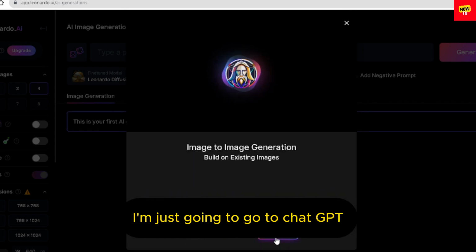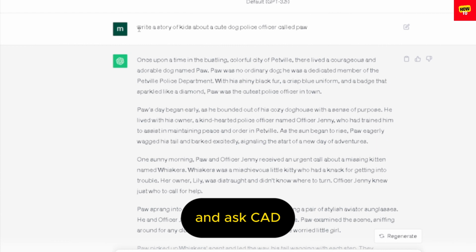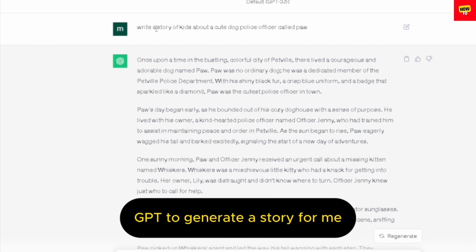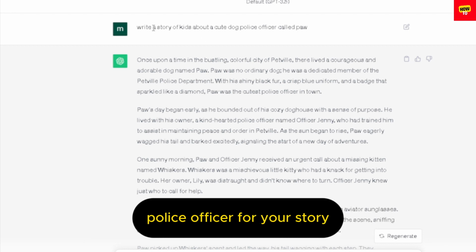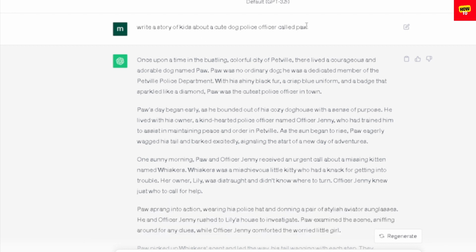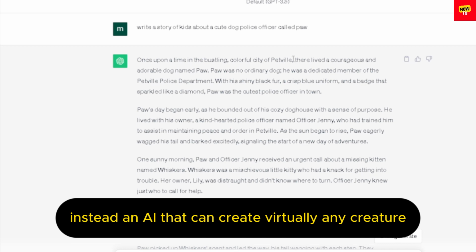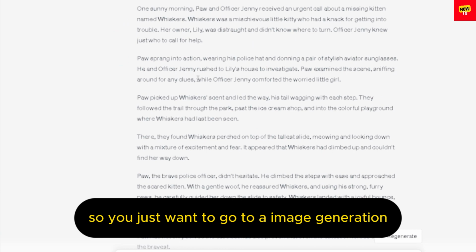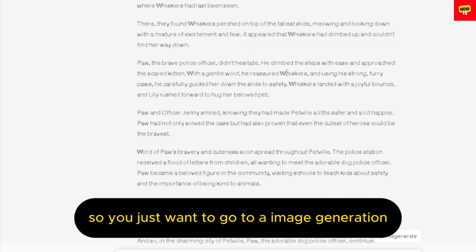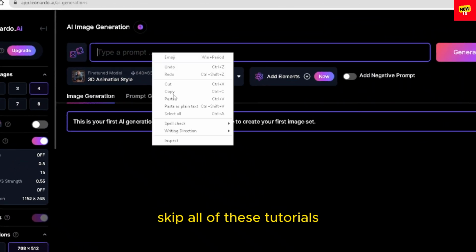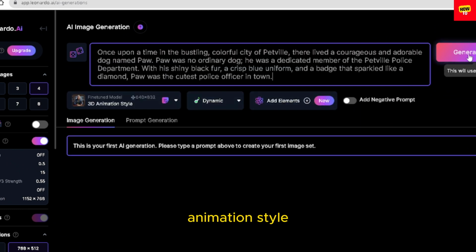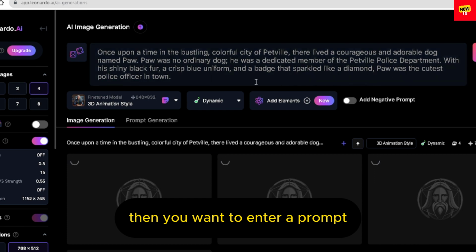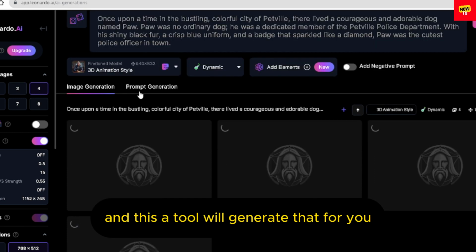I'm just going to go to ChatGPT and ask ChatGPT to generate a story for me. You don't necessarily need to create a dog police officer for your story. Instead, an AI that can create virtually any creature can create it for you. So you just want to go to AI image generation, skip all of these tutorials, and choose either the Dream Shaper or 3D animation style. Then you want to enter a prompt, and this AI tool will generate that for you.